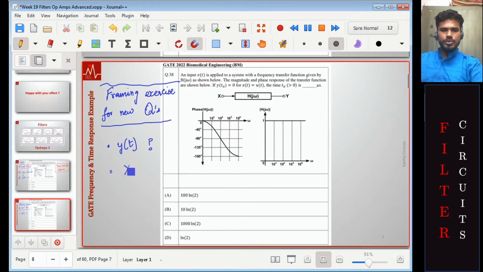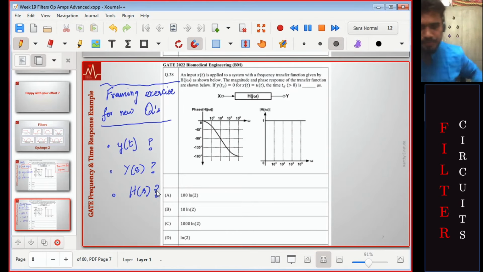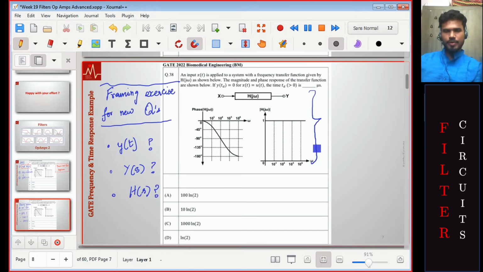Of course, they could have asked you for what is Y of s. They could have asked you for what is H of s or H of j omega. Each of these could have made individual questions. Now can you suggest more examples on this? Yeah, now we get a nice answer in the chat. Instead of giving this information, they could have actually given H of s instead.